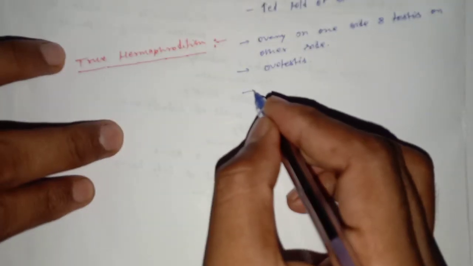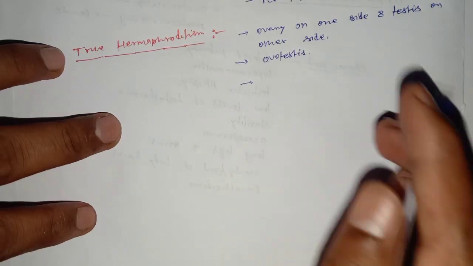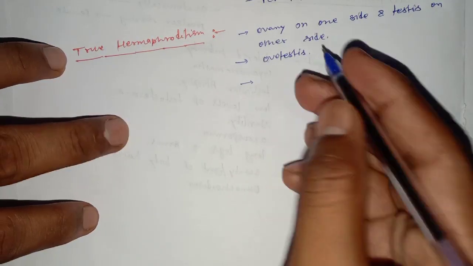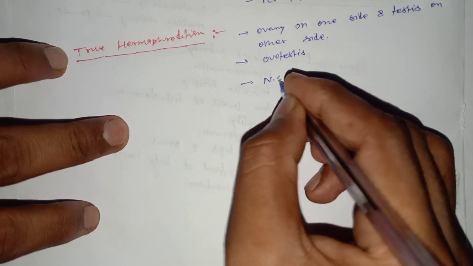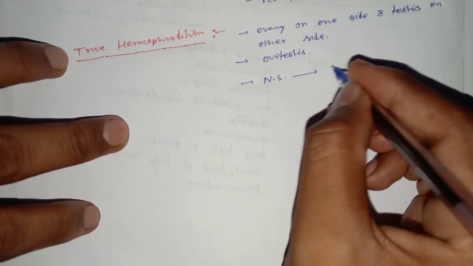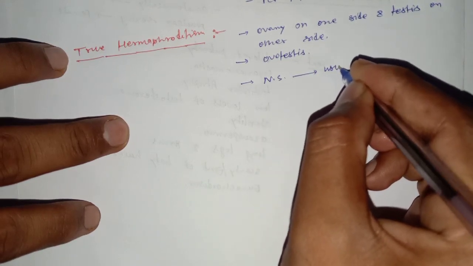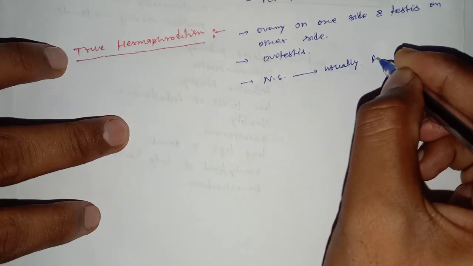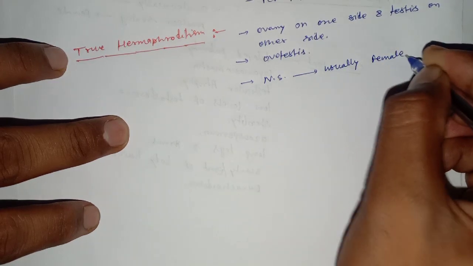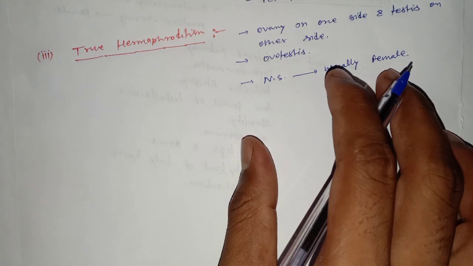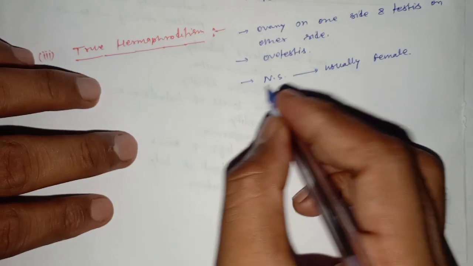And in this disorder, the nuclear sexing is usually like that of a female, and the external genitalia